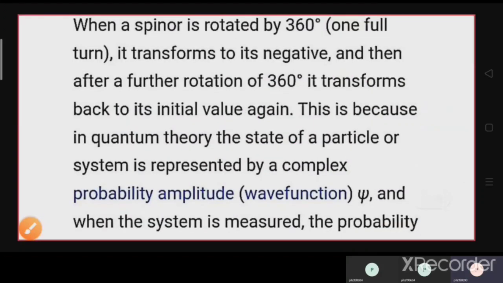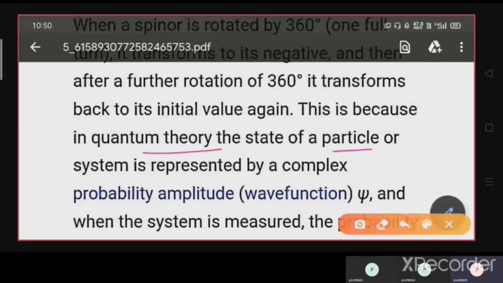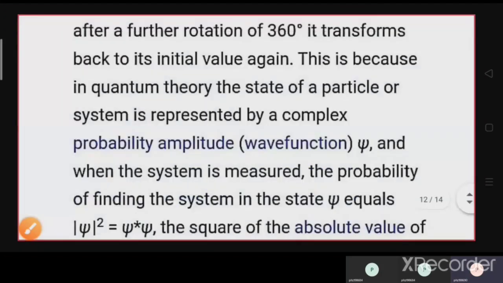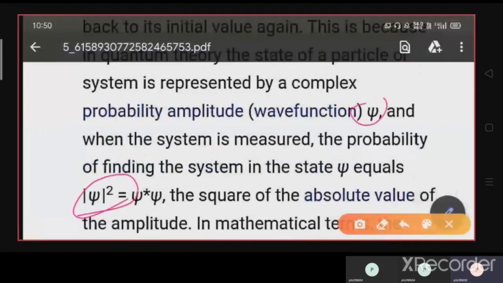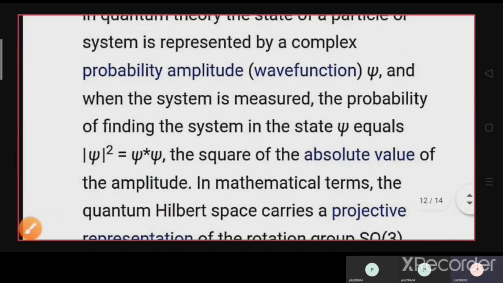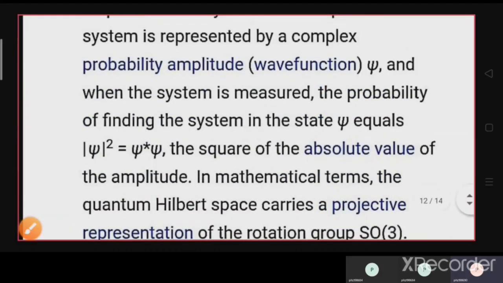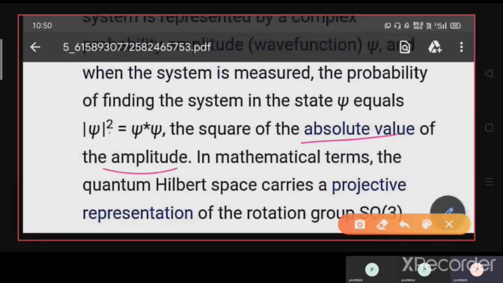Why is it so? Because in quantum theory, the state of a particular system is represented by the complex probability amplitude. So it is psi, and mod of psi square, you get psi star psi; you have to take the complex conjugate of that particular state. This will give the absolute value of the amplitude, or the probability of measuring that particular state.